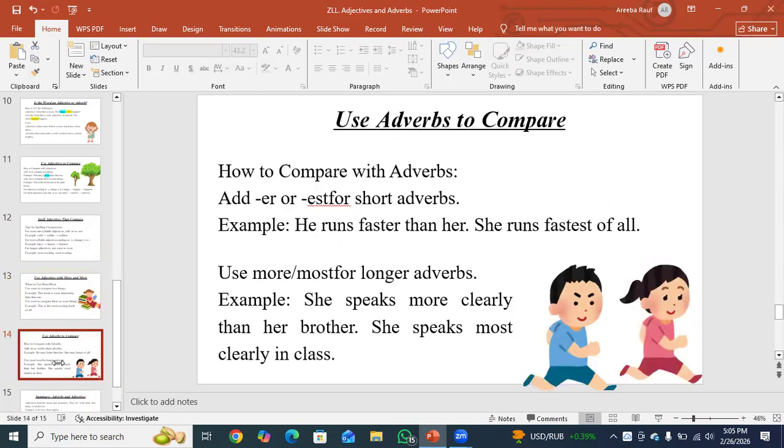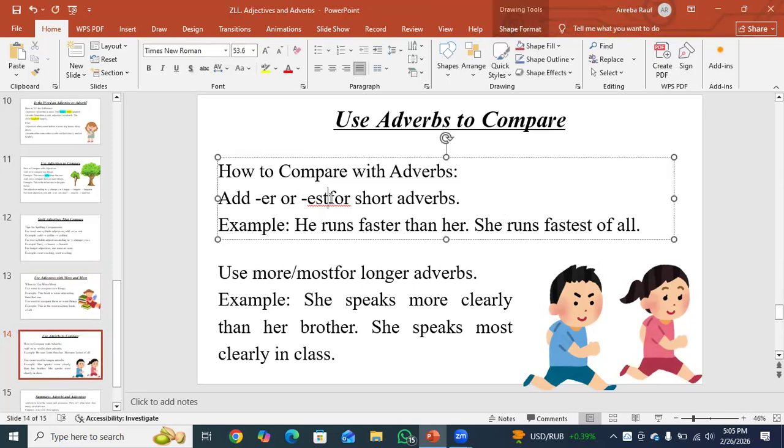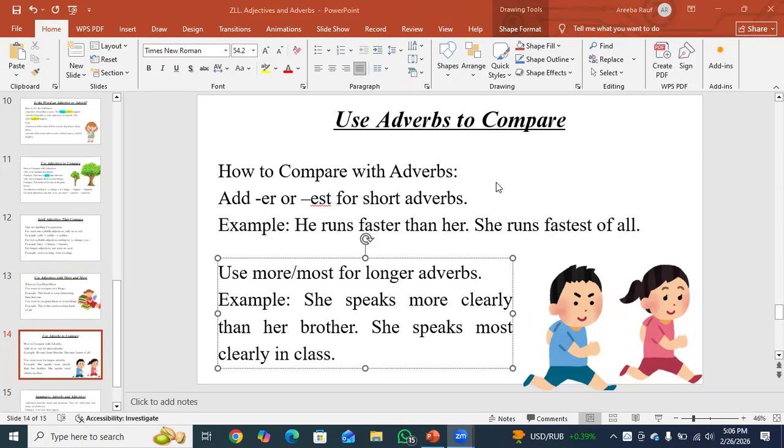Use adverbs to compare. We simply add er or est for short adverbs. He runs faster than her. She runs fastest of all. Use more and most for longer adverbs, like she speaks more clearly than her brother, and she speaks most clearly in the class.